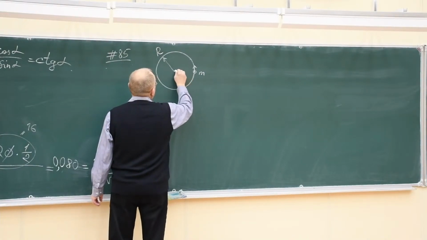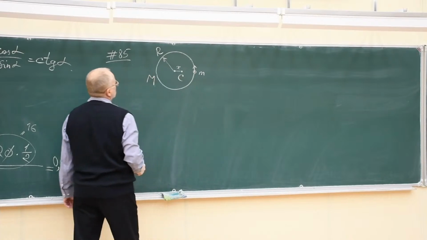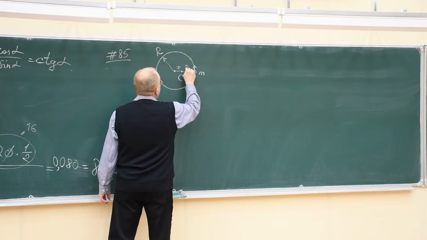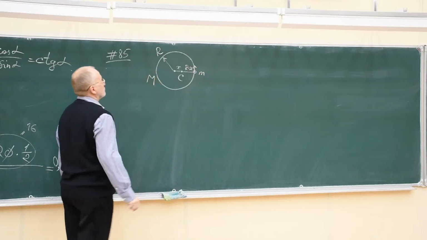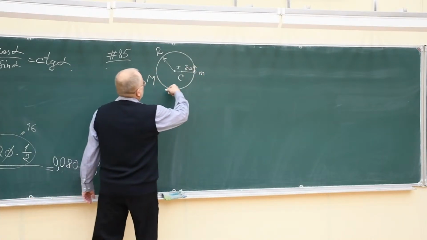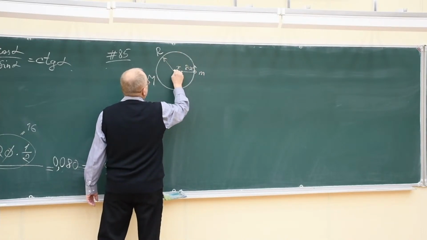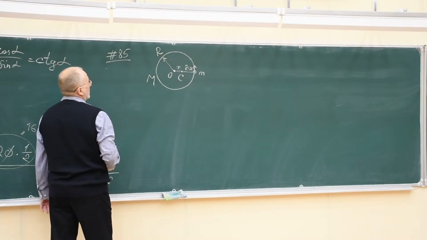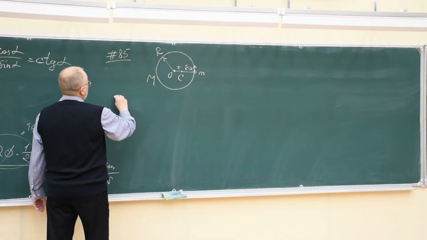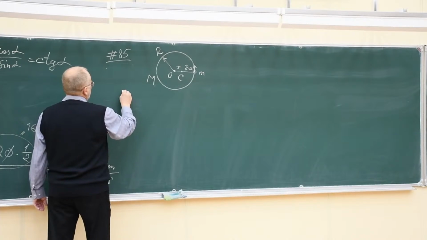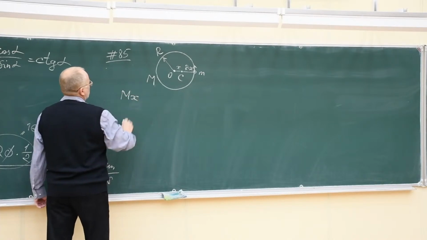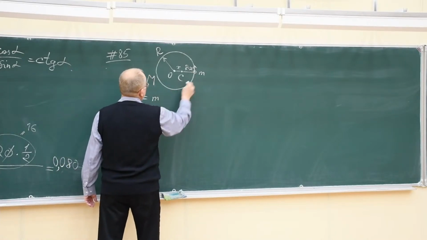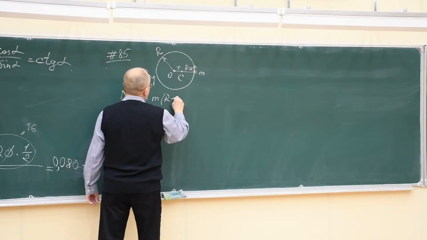For example, how to find this distance, or how to find this distance, which is r minus x. The center of mass of the hoop lies in the center O. So according to the general formula, M x should equal small m times (r minus x).